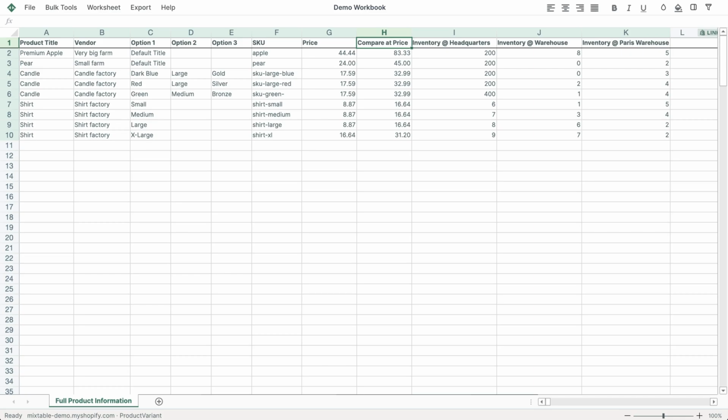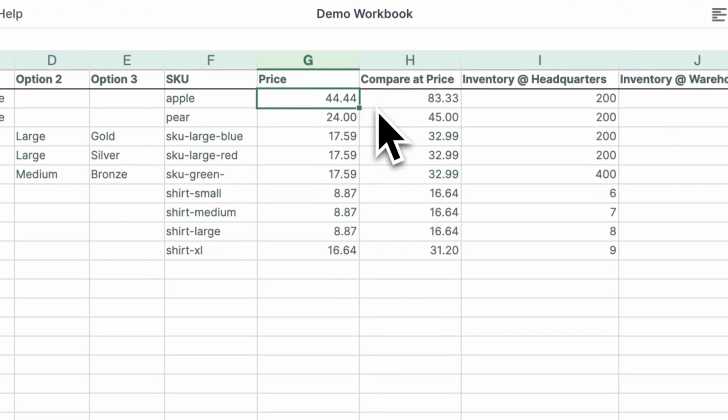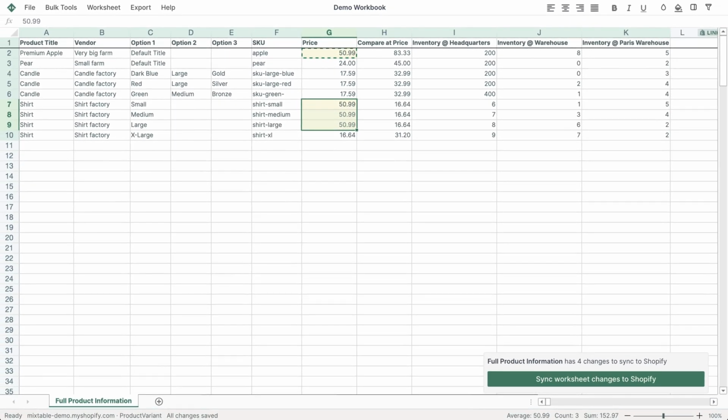For example, if we want to change the price of our premium apple, we can just type in the new value, just like we can do in Excel. We can also copy this value and paste it to other cells as needed. As we do this work, you can see that these cells get a yellow background. This signifies that these cells have changed, but their information has not yet synced to Shopify.